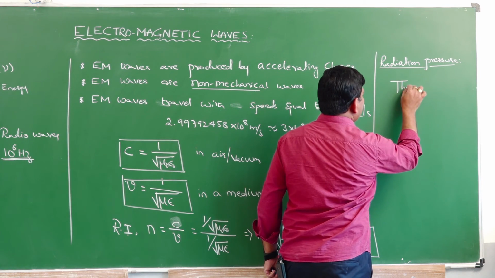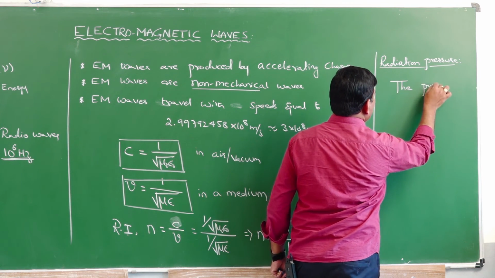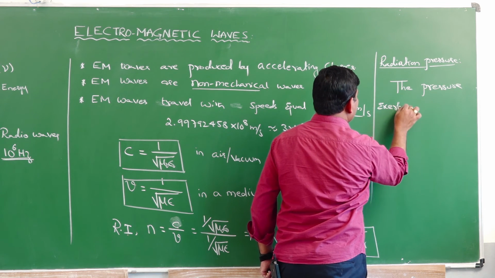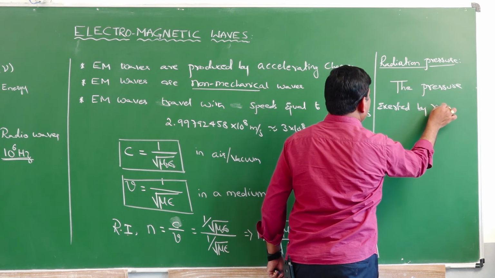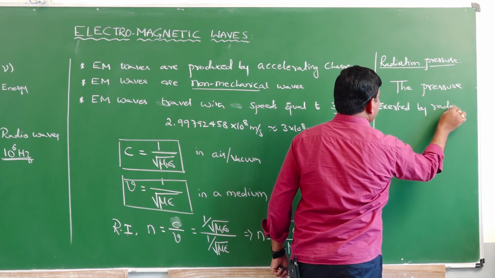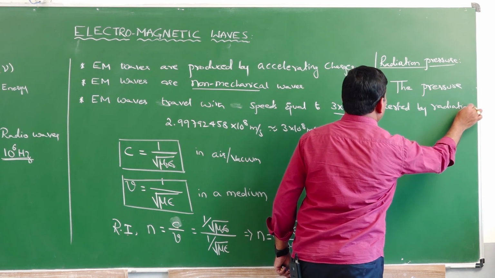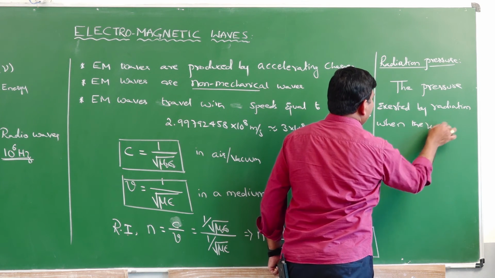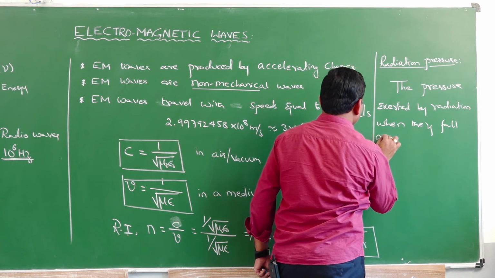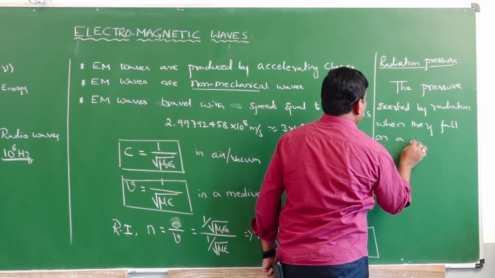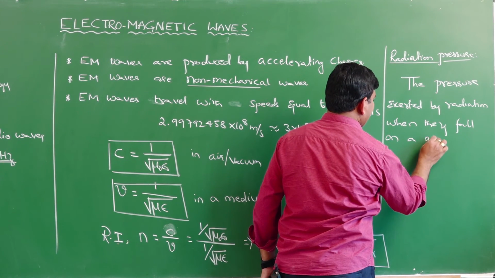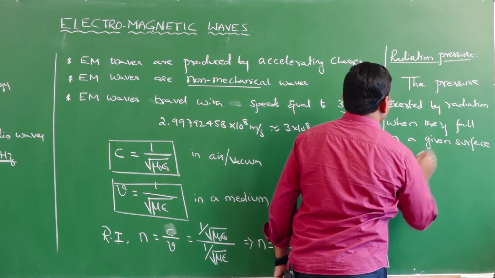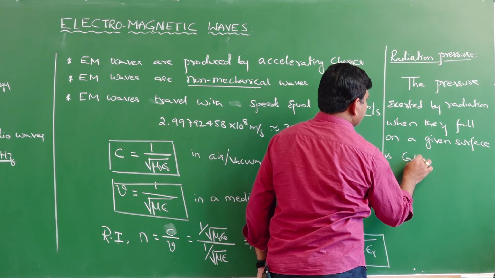The pressure exerted by radiation when they fall on a given surface is called radiation pressure.